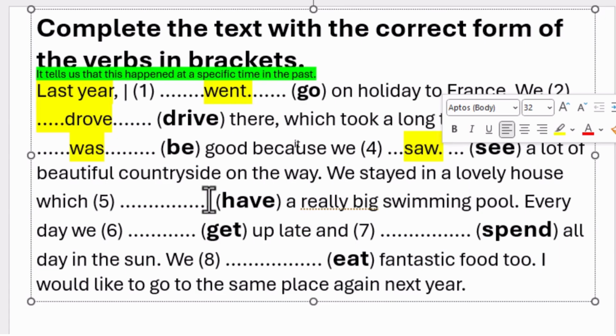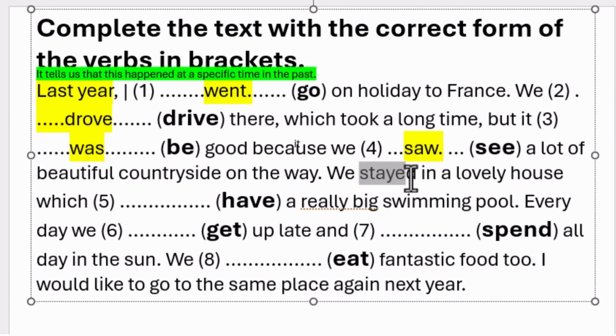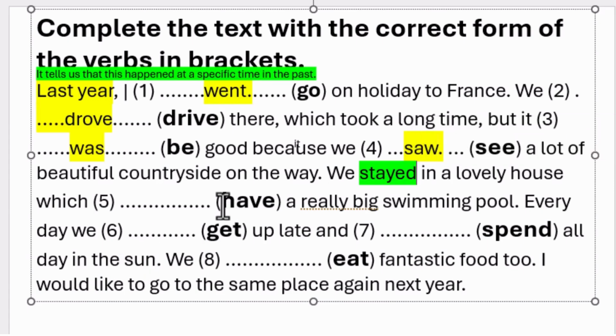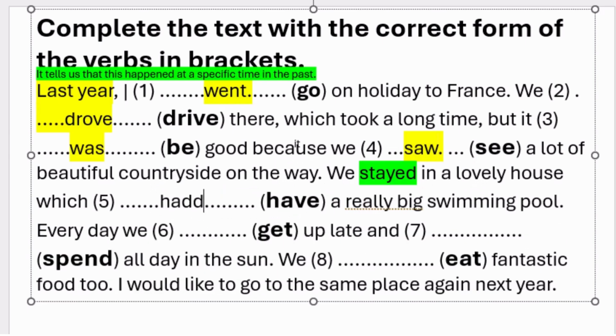We stayed in a lovely house, which, so what is the past tense of have? Before we continue, another thing that tells us that it was in the past is the word stayed. Stayed is in the past tense. We stay is present, stayed is past tense. So what is the past tense of have? We had a really big swimming pool.